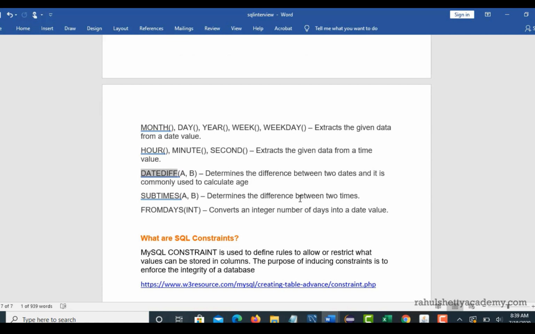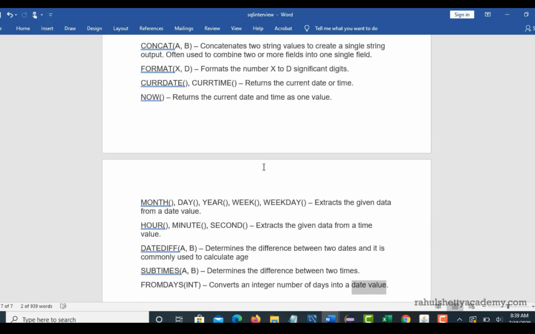And same thing, it will give you subtime. So the only difference here is, here it gives you the dates, but here it gives you time, like 2 p.m. to 5 p.m., and you can get the difference between times using the subtime method. And there is another function called from_days. So it basically converts an integer number of days into a date value. Okay, so these are the different functions.